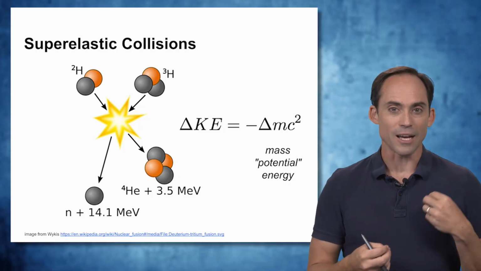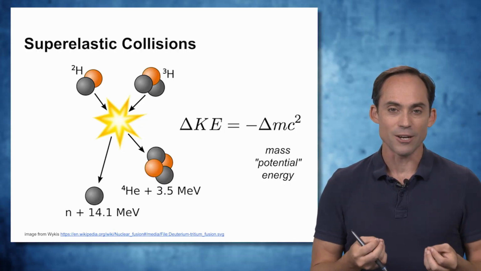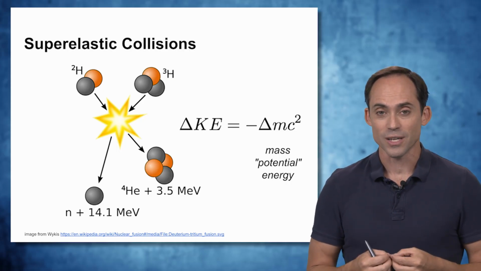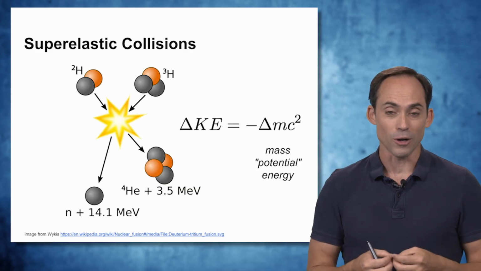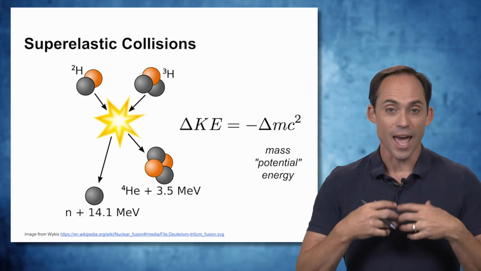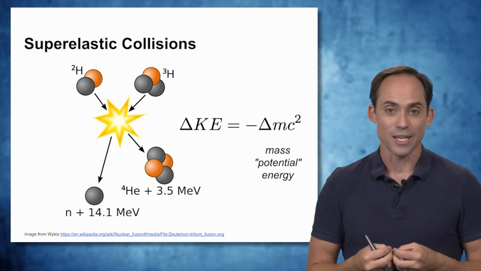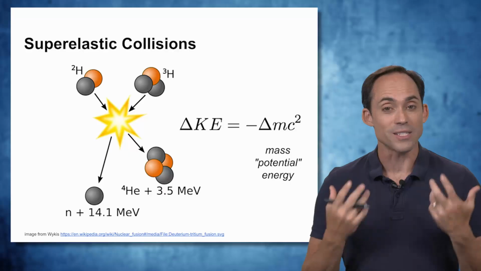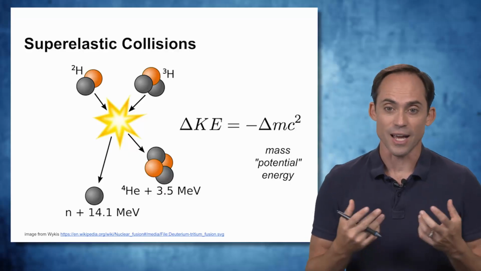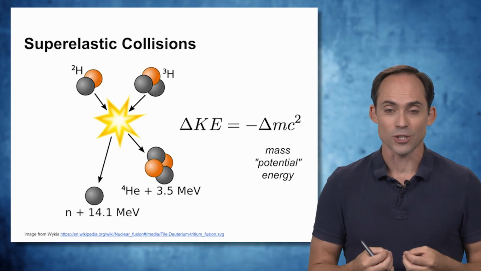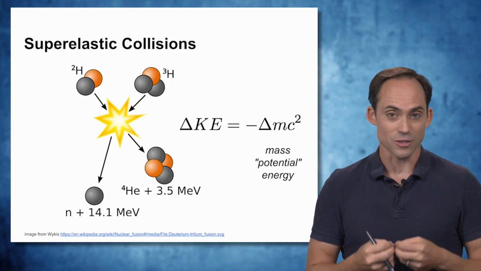So here I'm combining a deuterium atom, which is a hydrogen atom with a neutron, and a tritium atom, which is a hydrogen atom with 2 neutrons, and forming helium-4. This is a common reaction when we're studying fusion here on Earth. The kinetic energy that's released from the mass converted into energy is enough to make those particles coming out much more energetic, and that gives rise to heat, and that's why fusion is seen as an energy source. It's not really creating energy, it's just converting mass into energy, and it does it through these collisions.